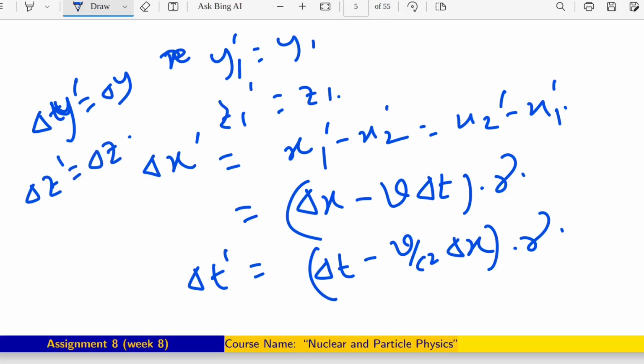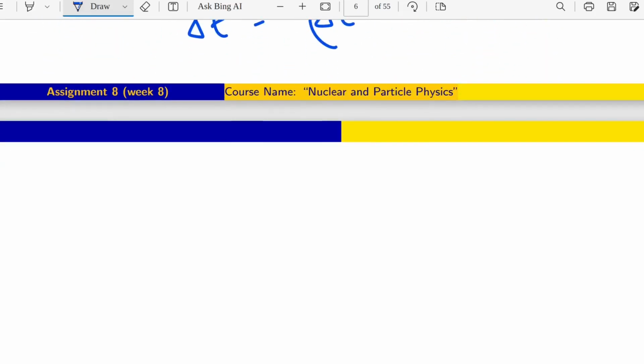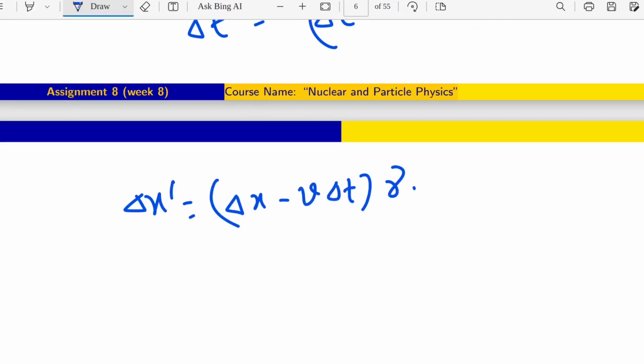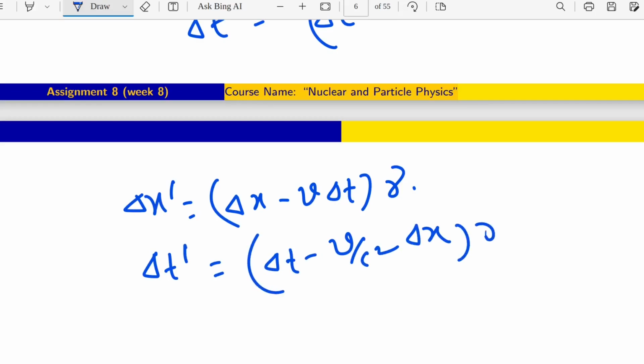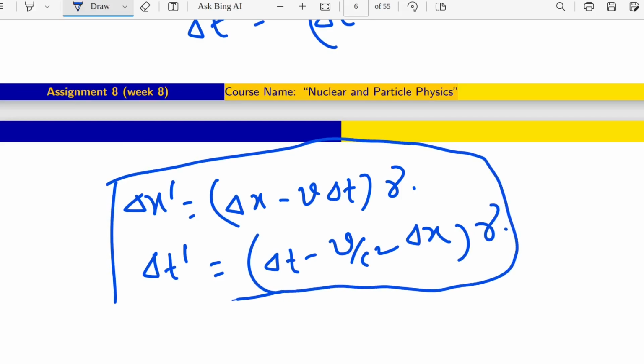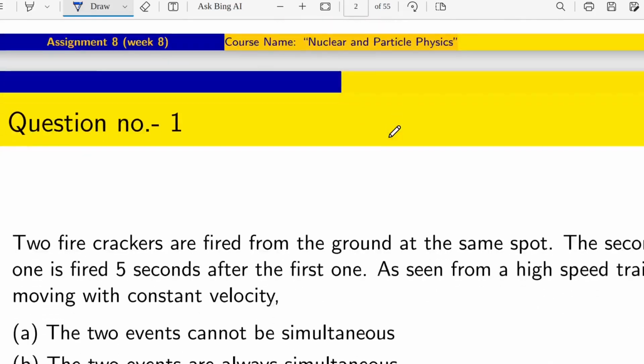Now in the question, I am just finalizing these two expressions so that you can understand. Delta x prime is delta x minus v into delta t into gamma, and delta t prime will be delta t minus v by c square into delta x into gamma. So these two are the main expressions for our question. So what is the question? We can come to the question again.